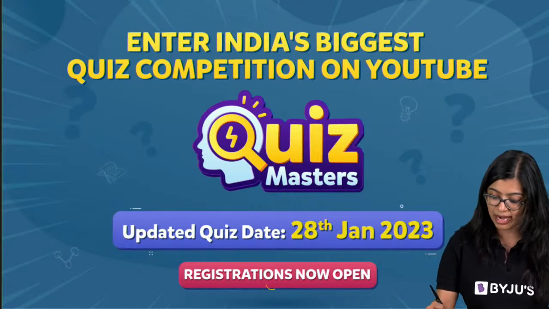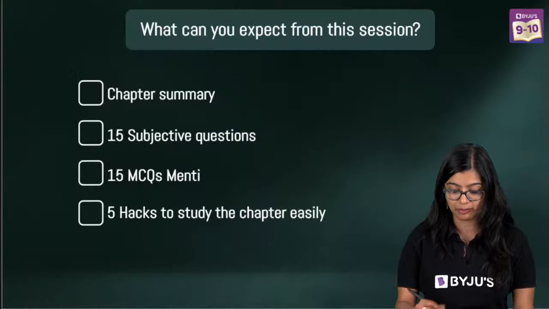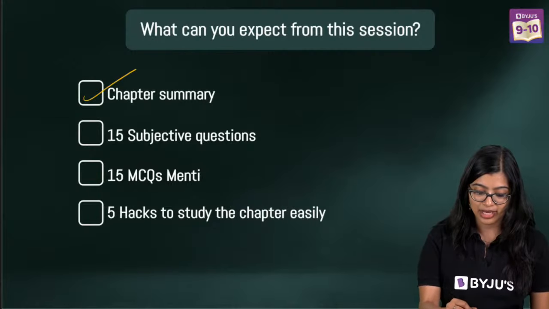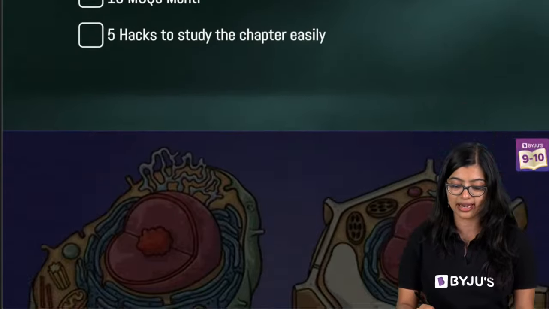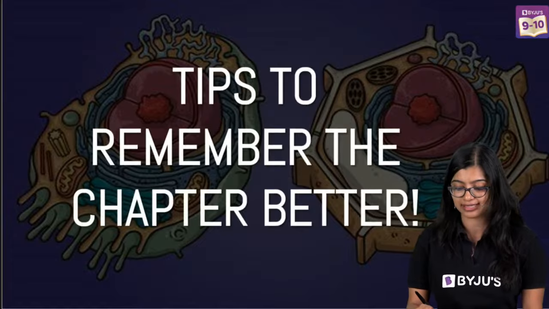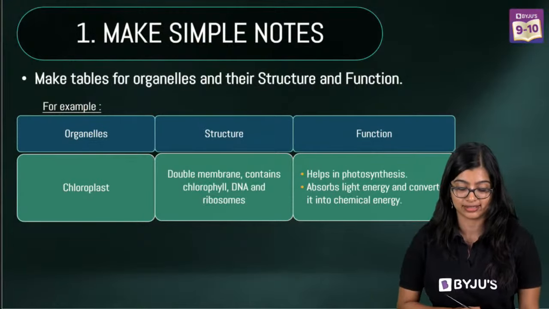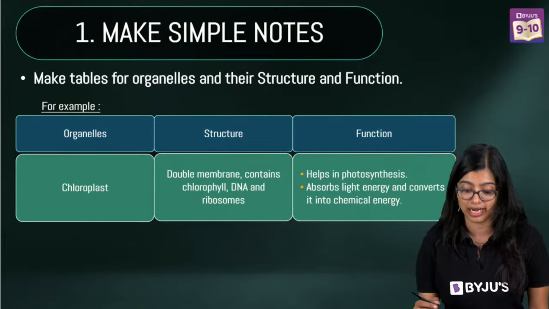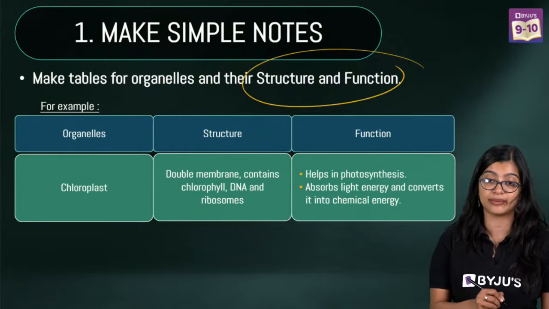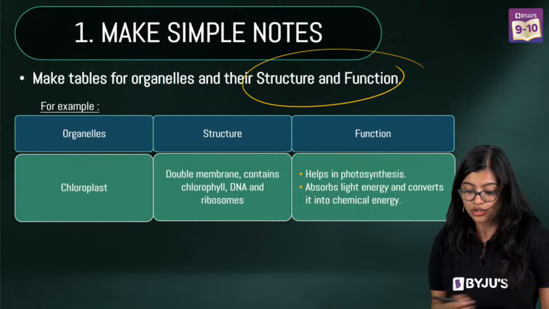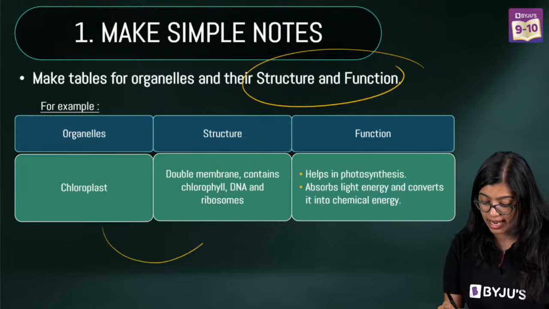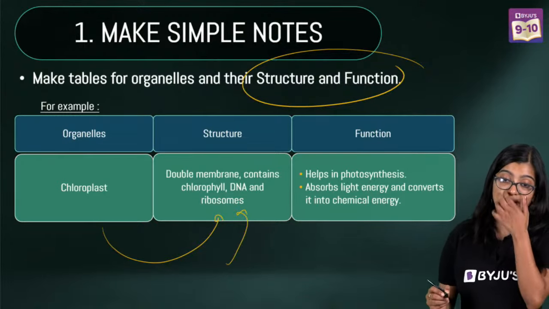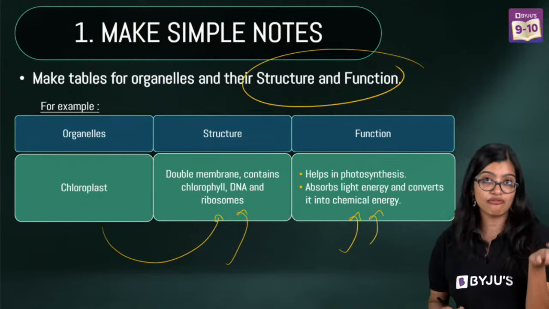What is Menti? Menti is nothing but a live platform where we play. So what did we do today? We have covered all these 3 things, and last we are going to look at 5 hacks that will help you remember this chapter best, right? So for structure and function of cell organelles, what I would recommend is that you make a tabular column and you study this way. So when you're talking about chloroplast, go ahead and check this way out. So I have one table for structure, one for function.